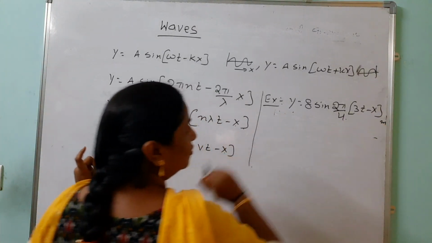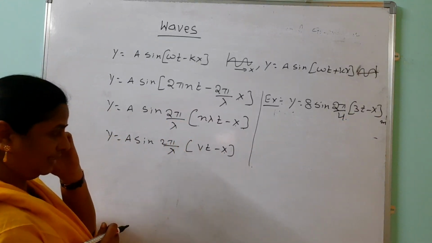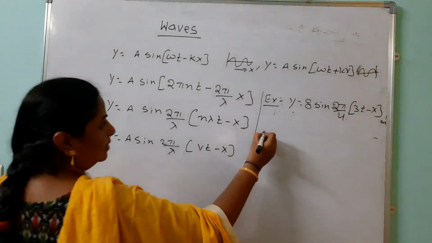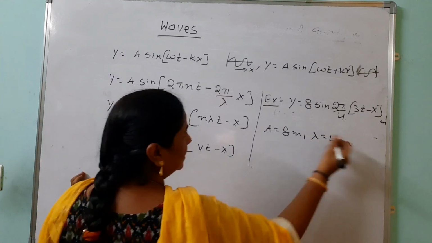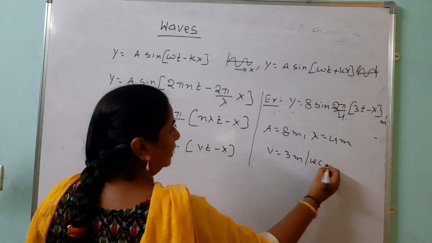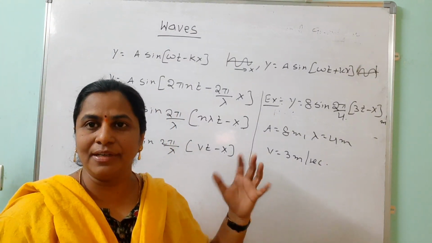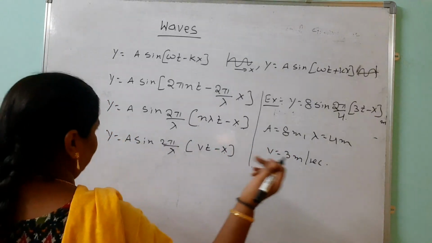Then lambda equals 4 meters. Beside the t, what is there? Velocity is there in this case. So velocity equals how much? 3 meters per second. So A equals 8 meters, lambda equals 4 meters, and velocity equals 3 meters per second. This is the use: from the displacement expression we can find the values of amplitude, velocity, propagation constant and all this.